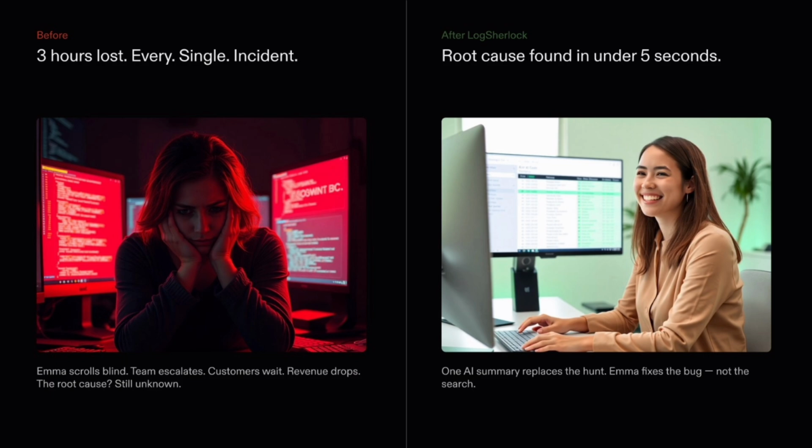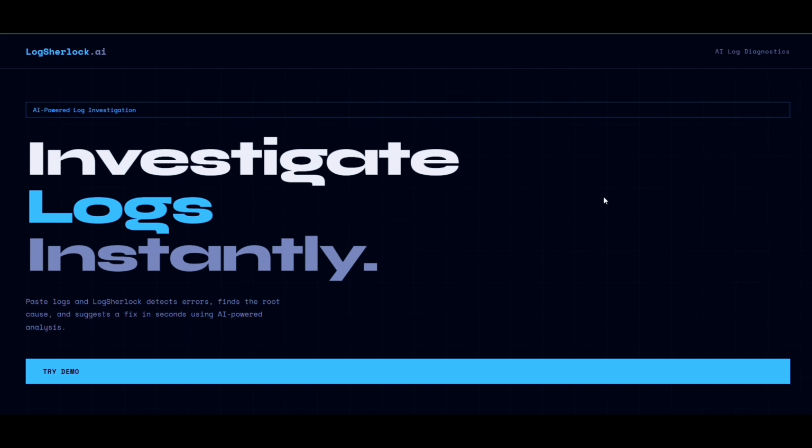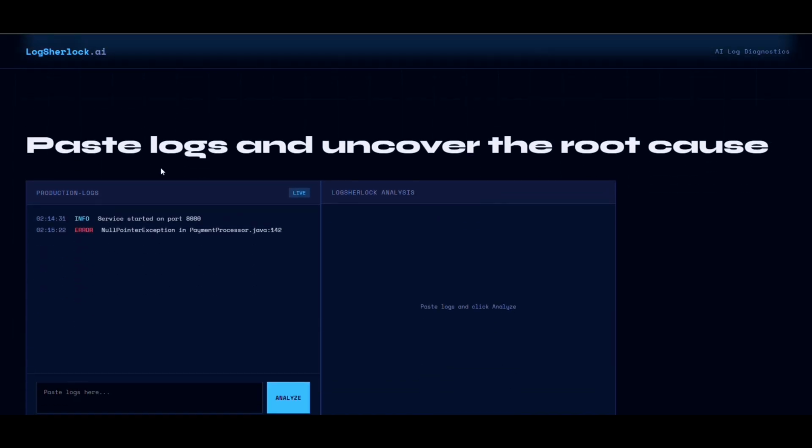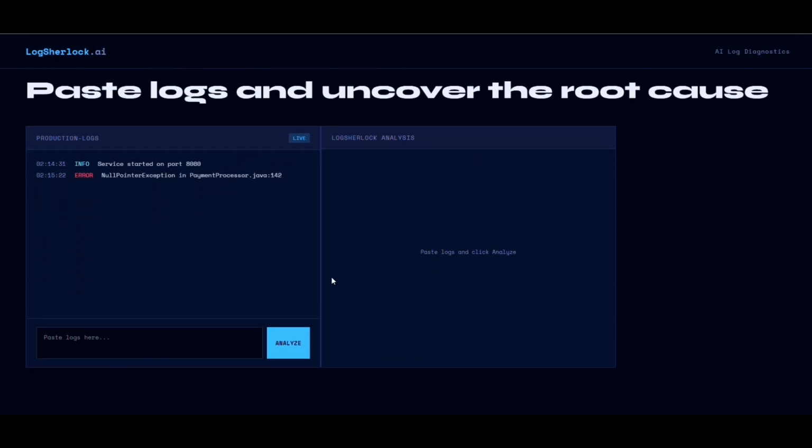So Emma's frustration is something shared by thousands of engineers. The real pain isn't just fixing the issue, it's the time-consuming process of identifying the root cause in an overwhelming amount of system data. This is where LogSherlock comes in. LogSherlock is an AI-powered log analysis assistant that automatically detects errors, finds root causes, and suggests fixes within seconds. Let's see it in action.